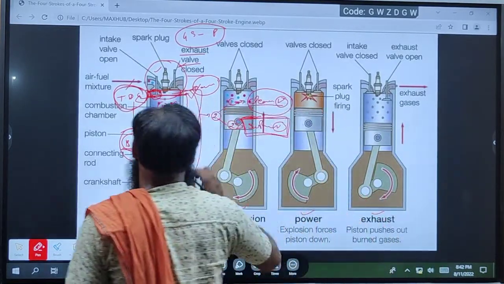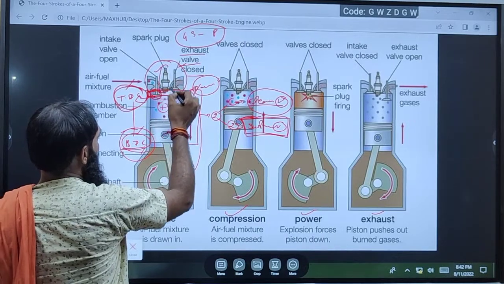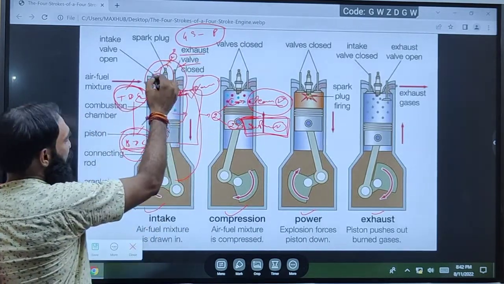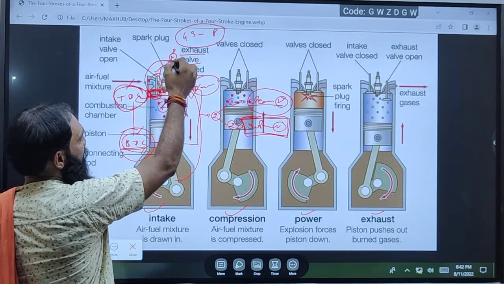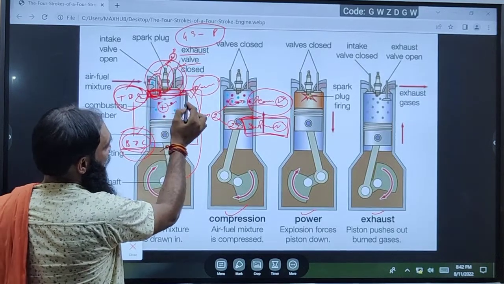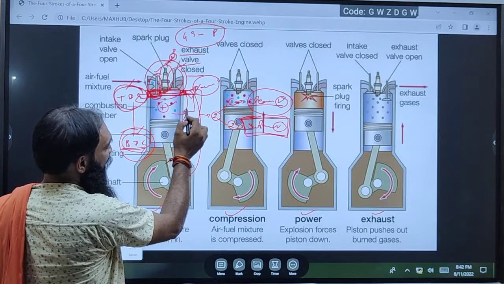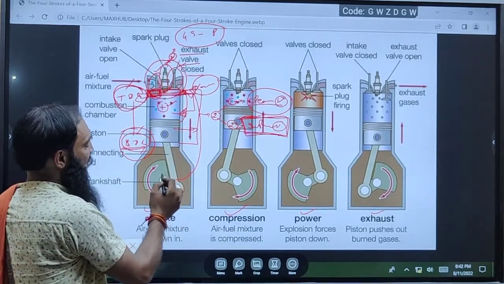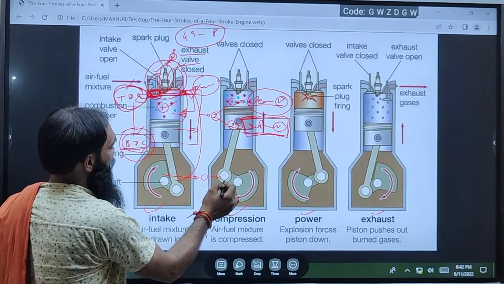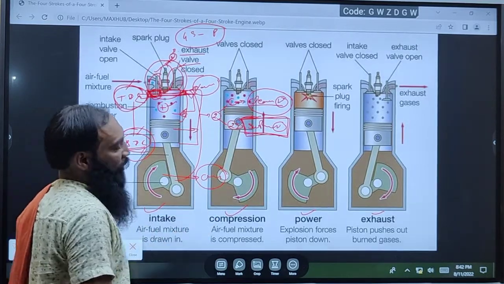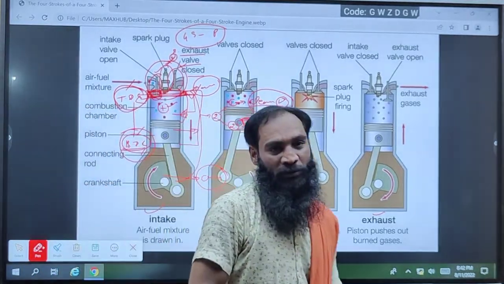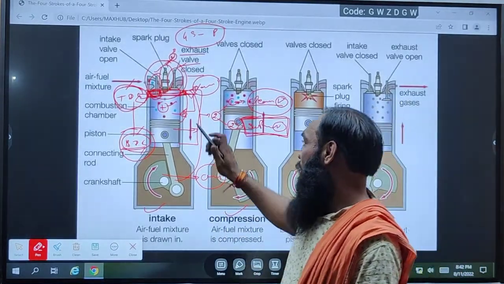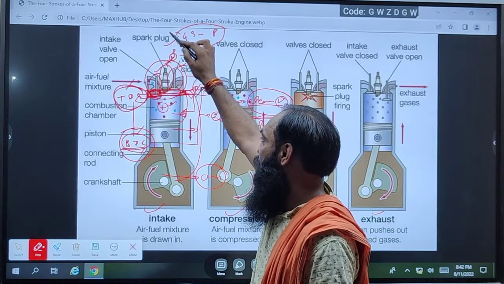After that, at the top we see the spark plug. They are the inlet valve, the outlet valve, and the spark plug. After that, the clearance volume, and then the swept volume. This is the piston and that is the crank. Now we tell you about the four strokes. First, we see the suction stroke.